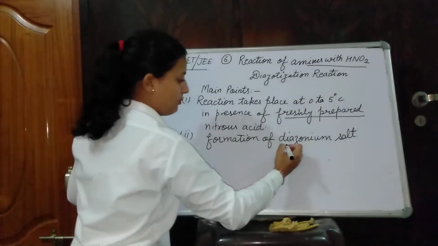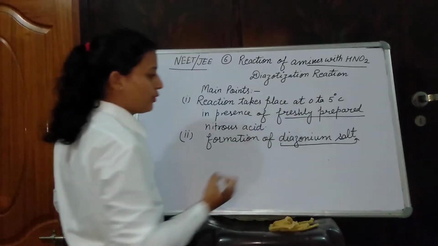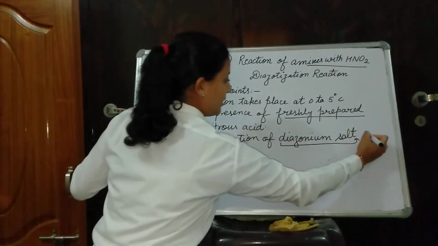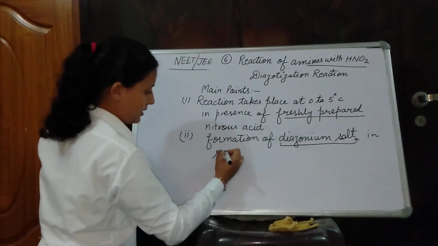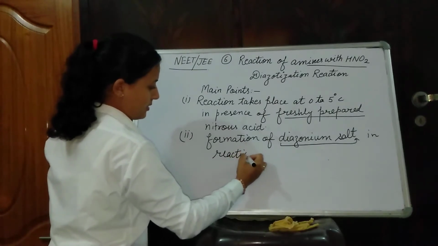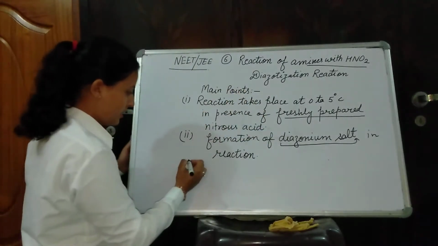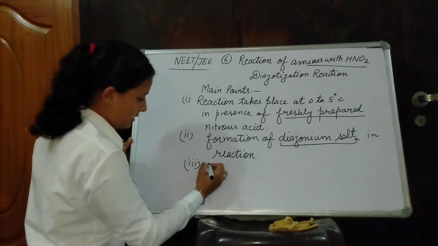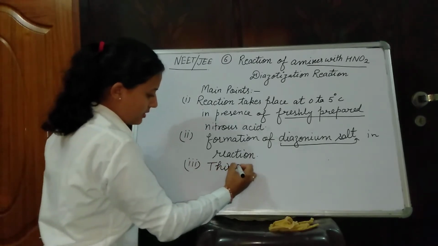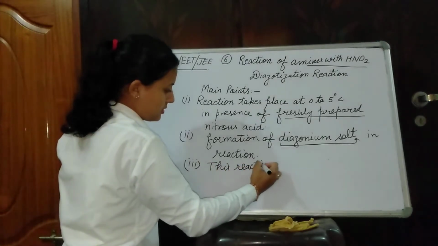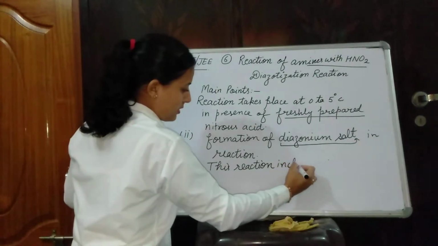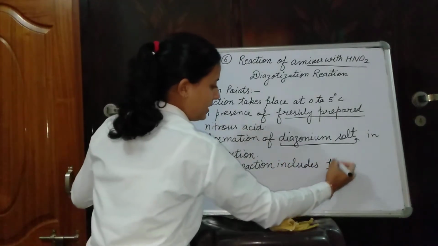This is the backbone molecule of organic chemistry reactions. Third, this reaction includes primary amines.